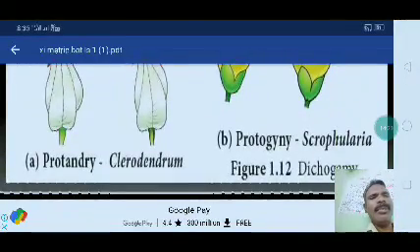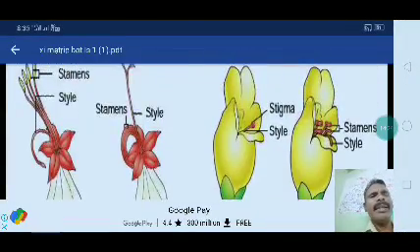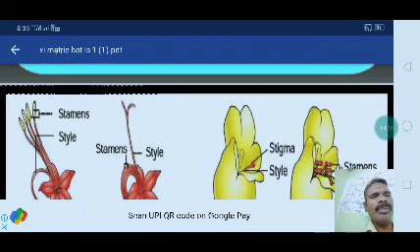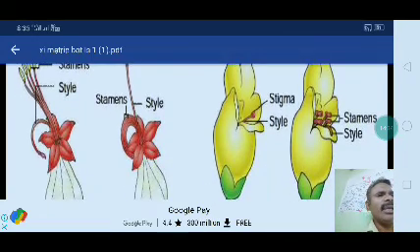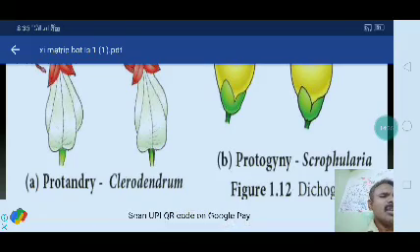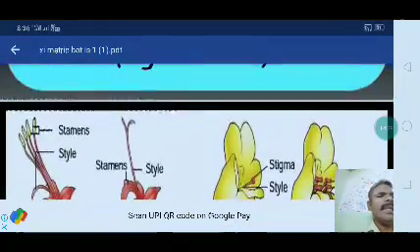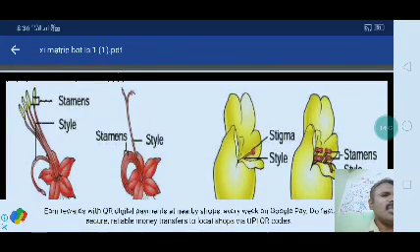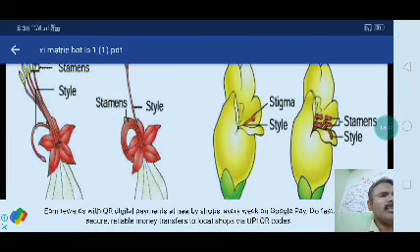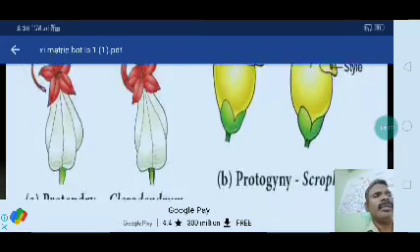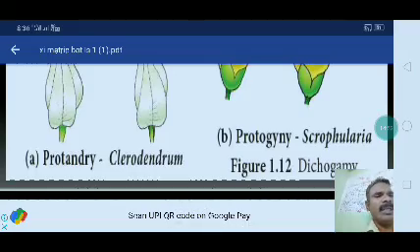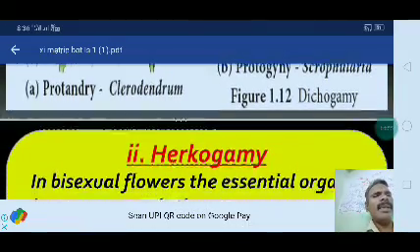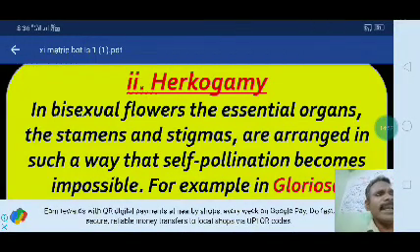Here you can see protandry in Clerodendron. The androecium matures, and after it withers, only the gynoecium is present, with style and stigma. The stamens are withered. Then in protogyny, as in Scrophularia, the stigma and style mature first, and the stamens mature after that, when the stigma has withered. There is no self-pollination, only cross-pollination will occur. They mature at different times.